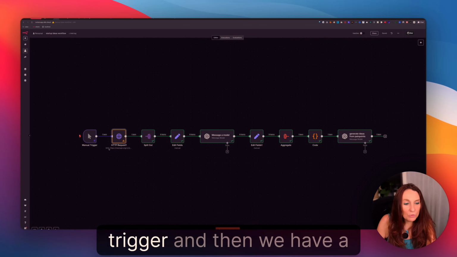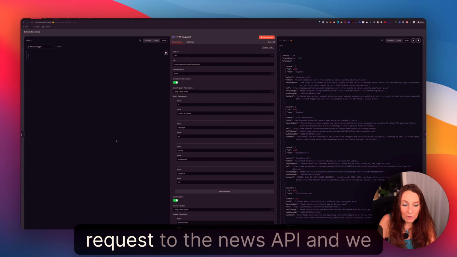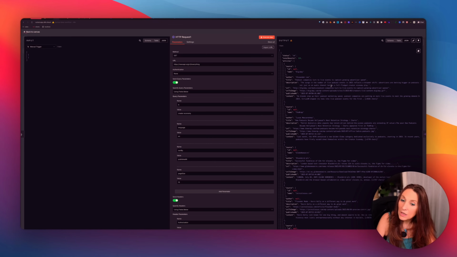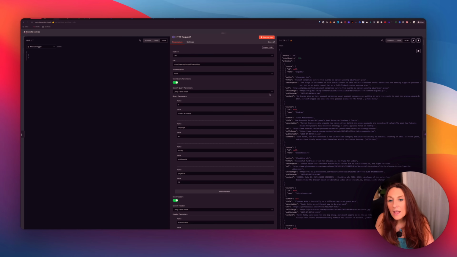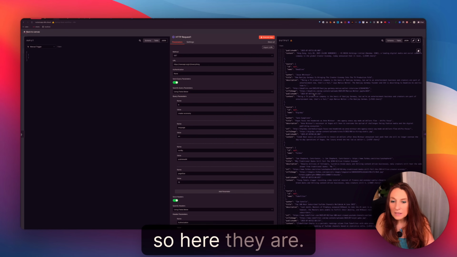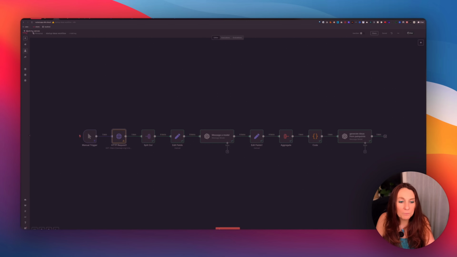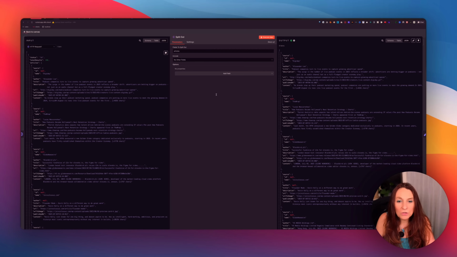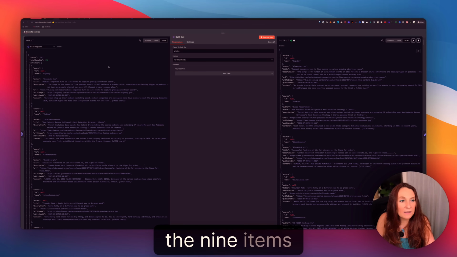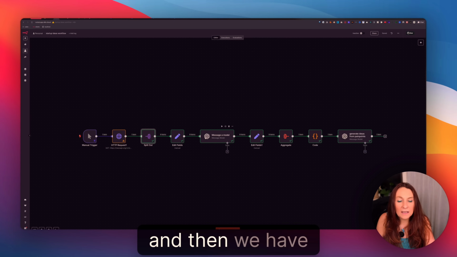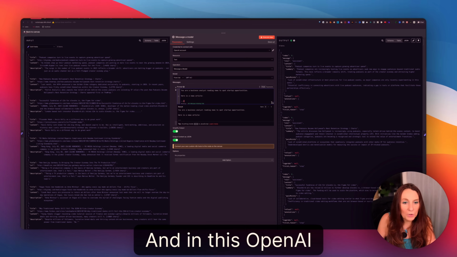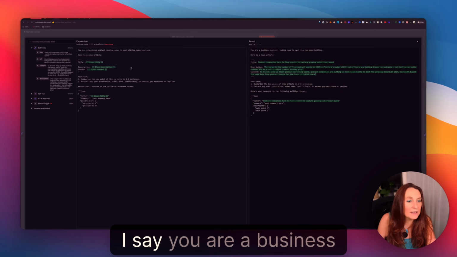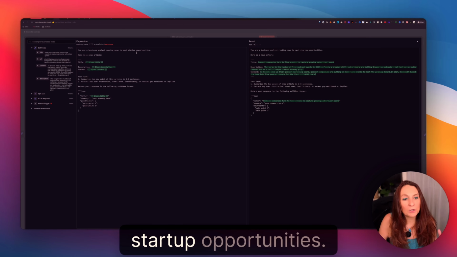So we begin with the chat trigger, and then we have an HTTP request to the News API, and we are going to target the creator economy. So it outputs articles. I have chosen 10 articles, and okay, here they are. Then from there, we split out to have the 9 items, and then we have an OpenAI node, and in this OpenAI node I say you are a business analyst reading news to spot startup opportunities.